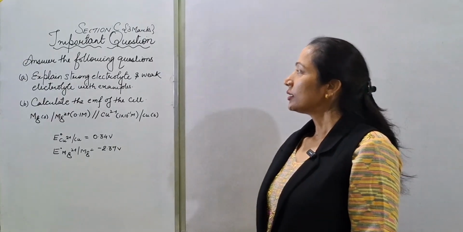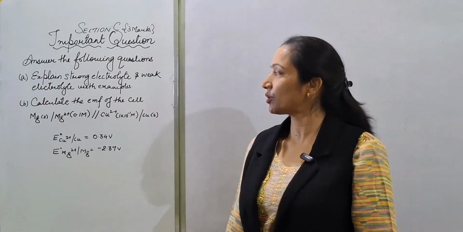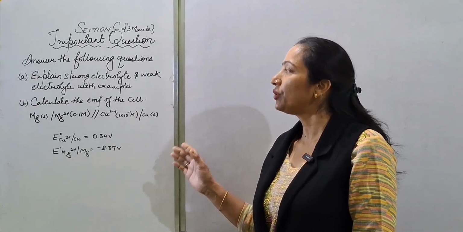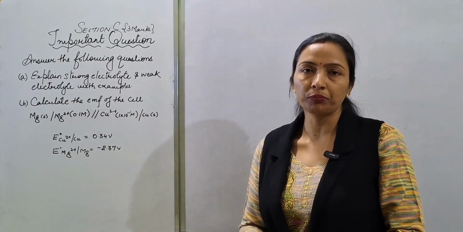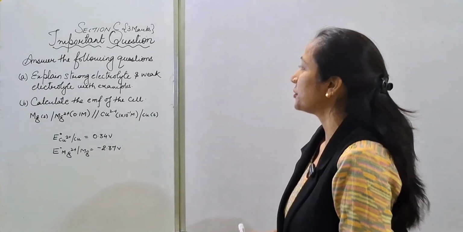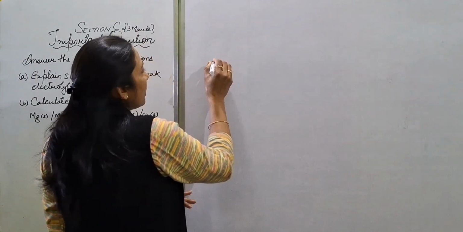For this question, the question is from the unit electrochemistry. We have to explain what is strong electrolyte, weak electrolyte with examples. So for the first question, let's write: strong electrolyte क्या है?